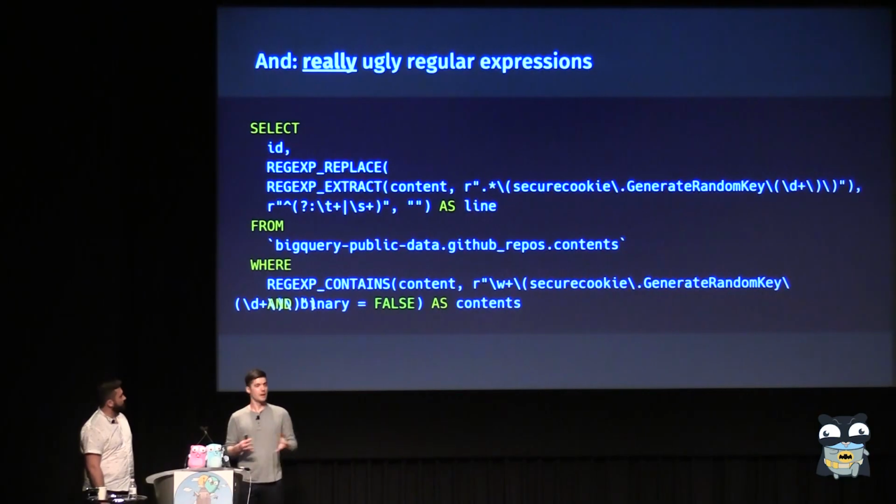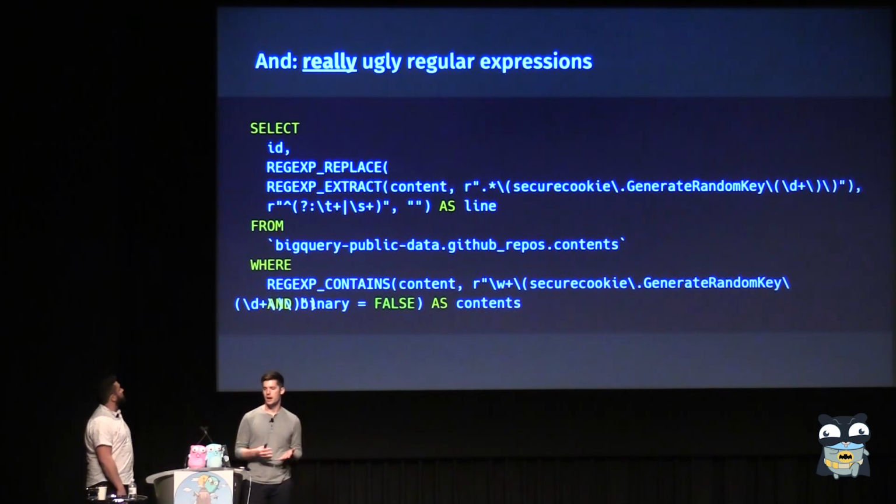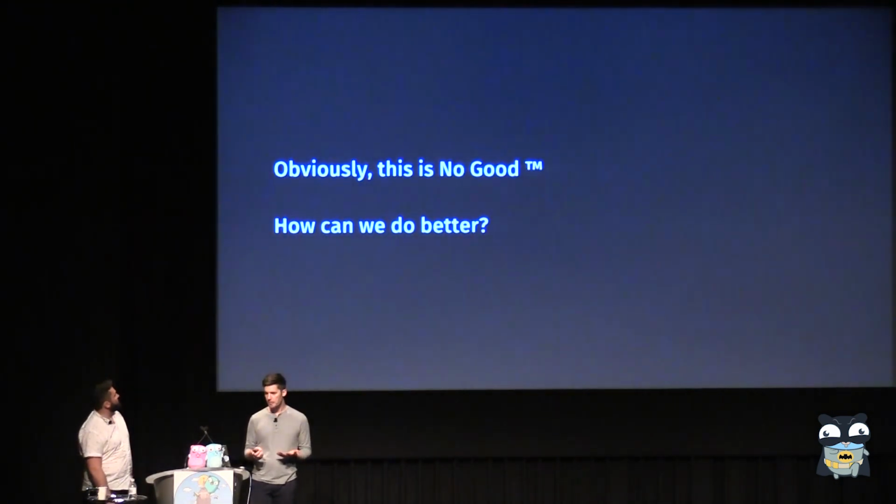Right, if only my query knew what a function was, or a method was, or a type was, like a type declaration, that'd be awesome, right? And I don't want to write regular expressions. I just want to say show me the types, show me the methods, show me the functions, and give them back to me, right? And let me go and filter those.